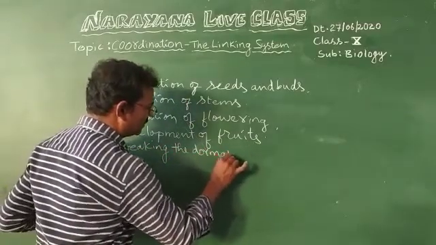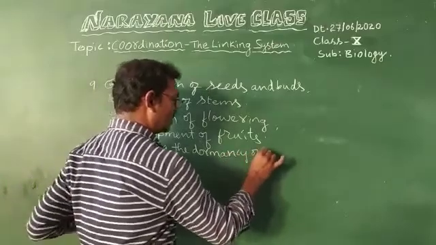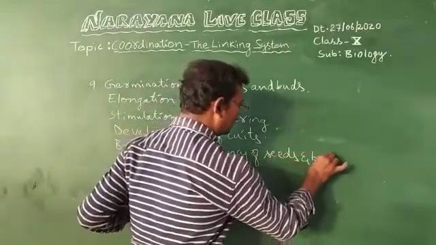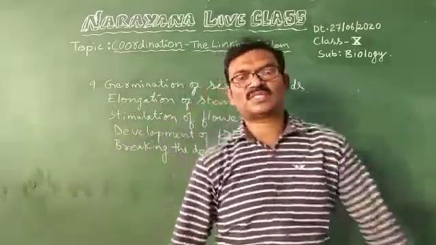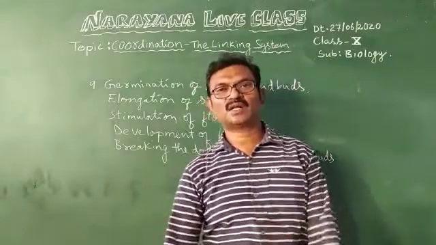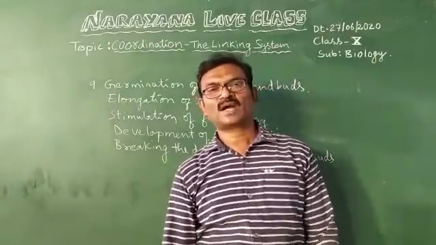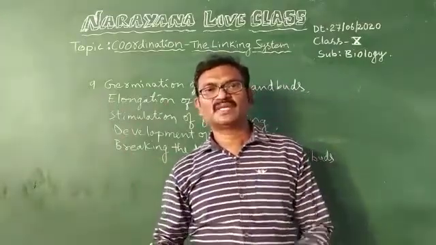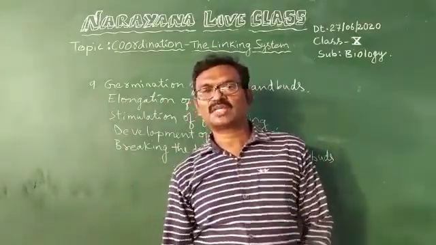So this is the answer for the 9th question. Write the uses of plant hormone gibberellins. And these gibberellins also can be used for so many purposes. In berry fermentation also it can be used.